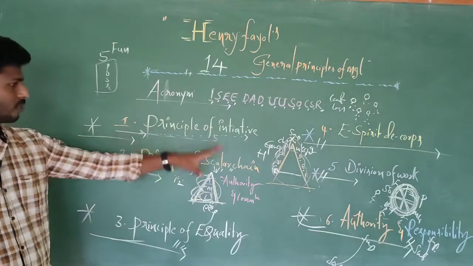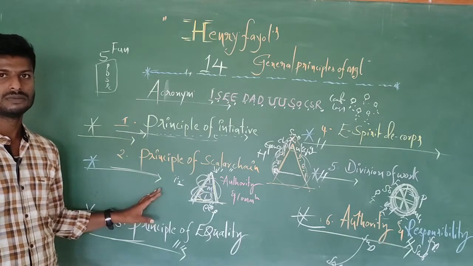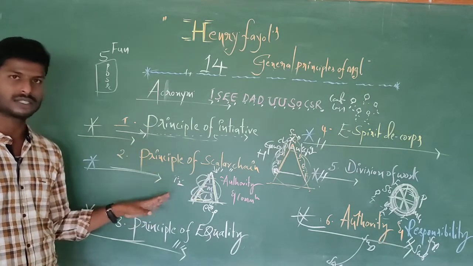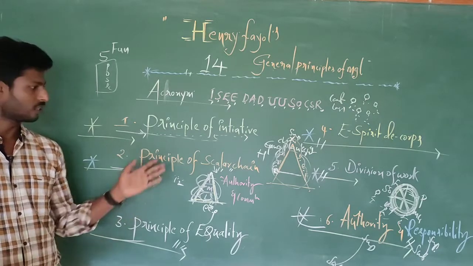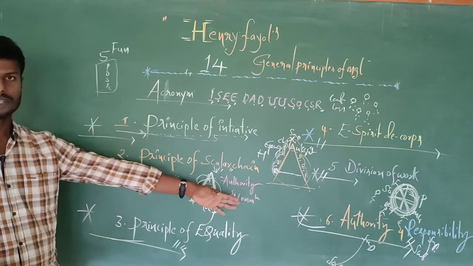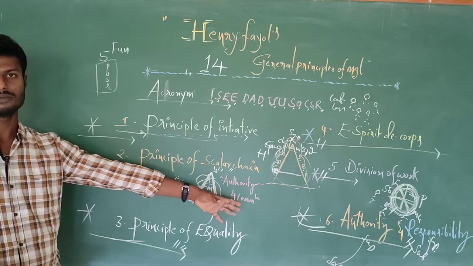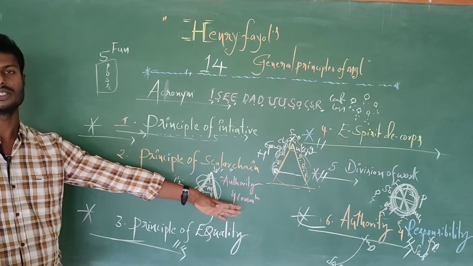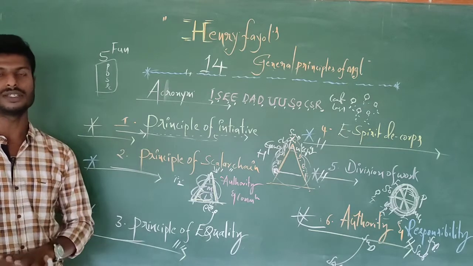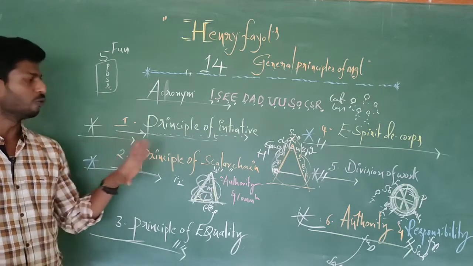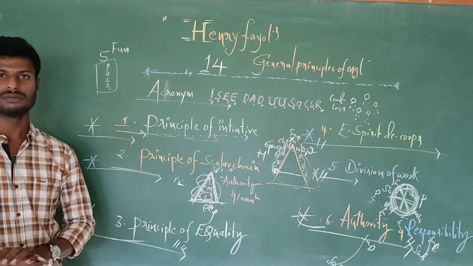So these 6 principles are very essential. Not only these 6, even the remaining principles of management. Of the 14 principles, we have discussed only 6. Still we have to discuss 8 principles. The remaining 8 principles are also very essential and very crucial. So, 14 principles of management.